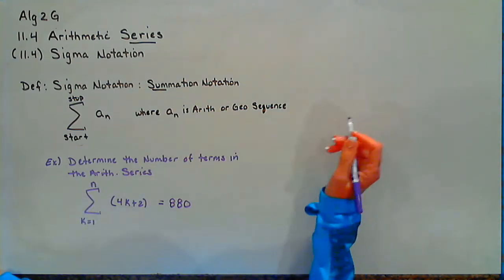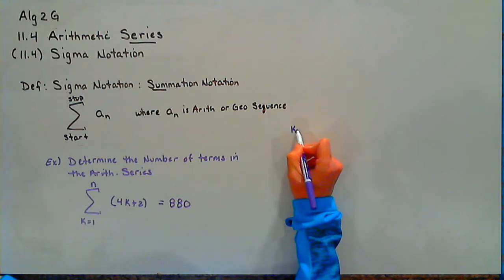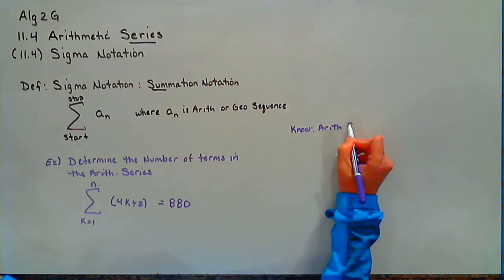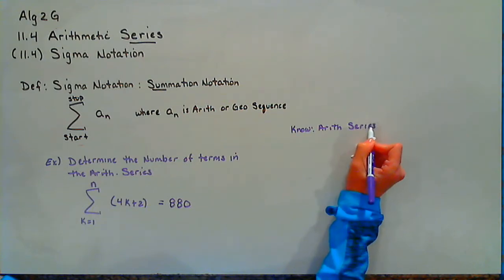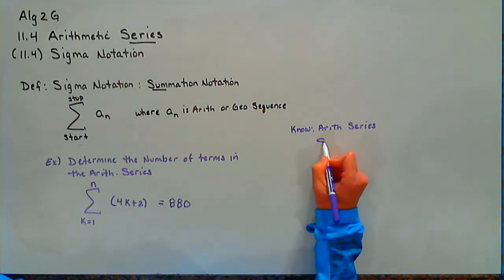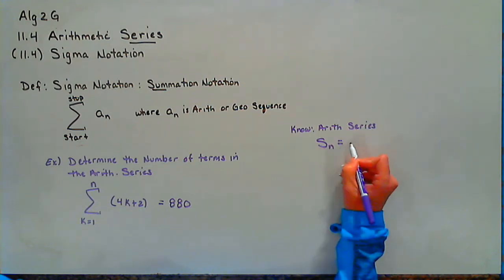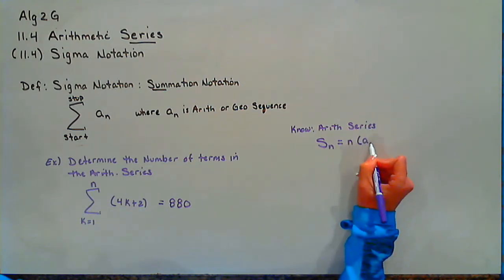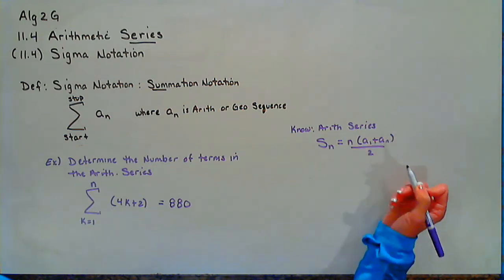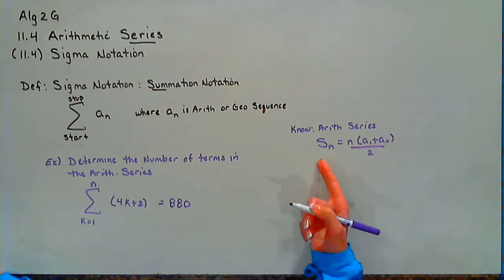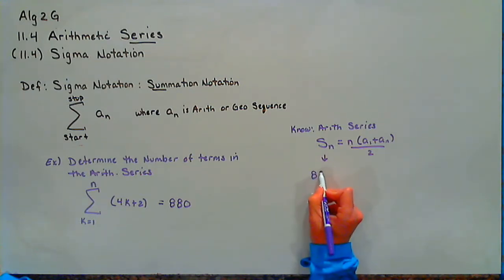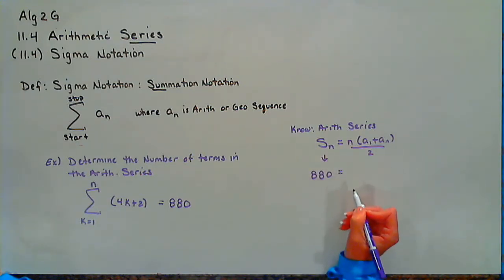All right, so let's figure out what we know. We know that this problem is arithmetic, and we know that it's a series because of the sigma notation. So we know how to find our sum, which is n over 2. Well, let's figure out what we know. We know our sum is 880 because I gave you that information.